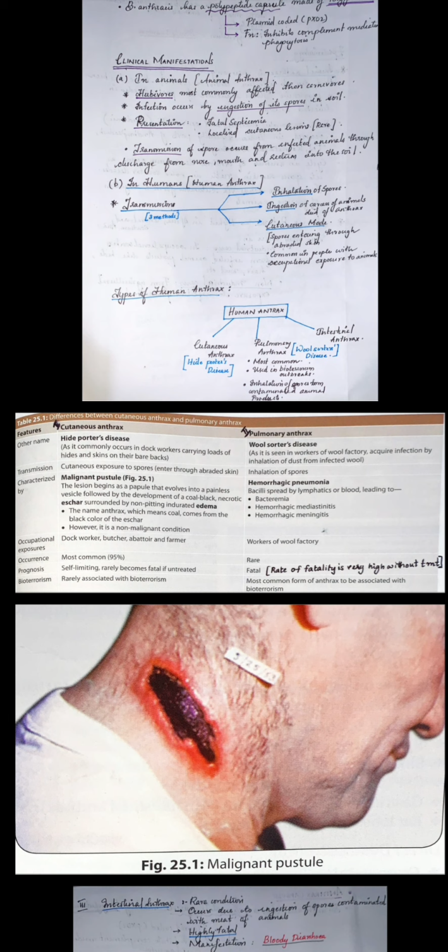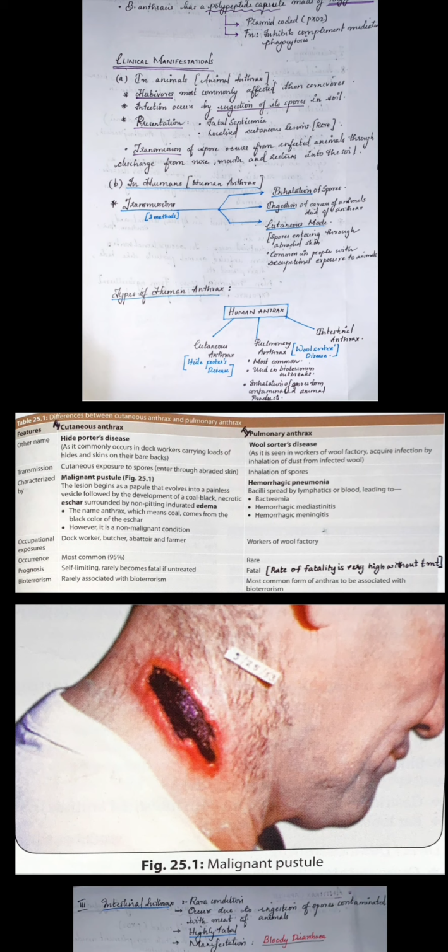Occupational exposure: Hide-Porter's disease occurs mainly in dock workers, butchers, abattoir workers and farmers who have direct contact with the animal, its meat, its flesh or its hides. And pulmonary anthrax mostly occurs in workers of the wool industry, who are directly exposed to the infected wool. Occurrence is most common for cutaneous anthrax.